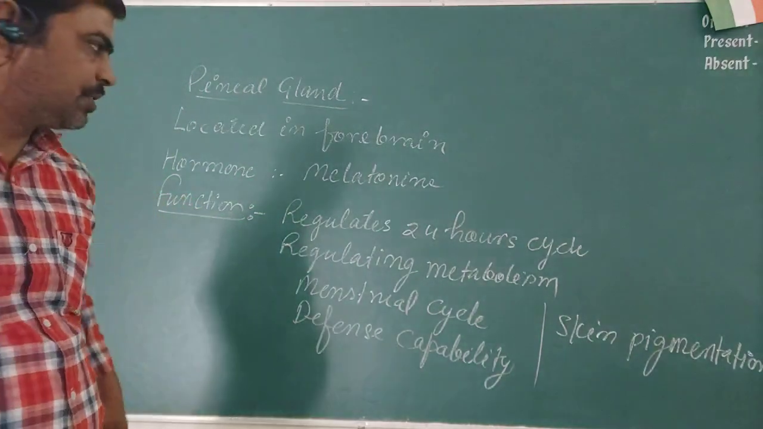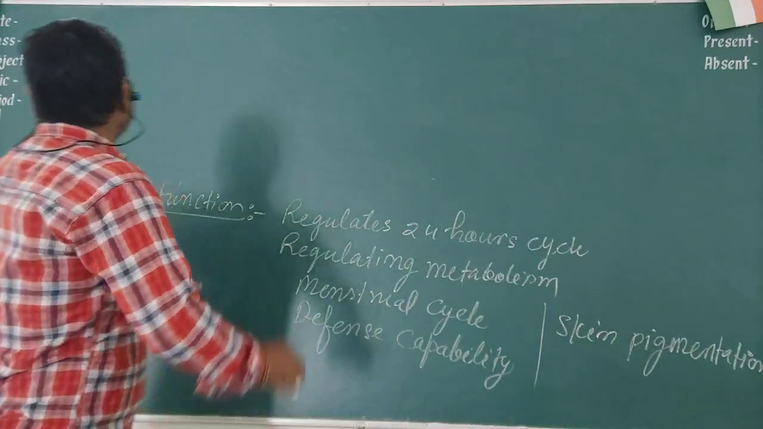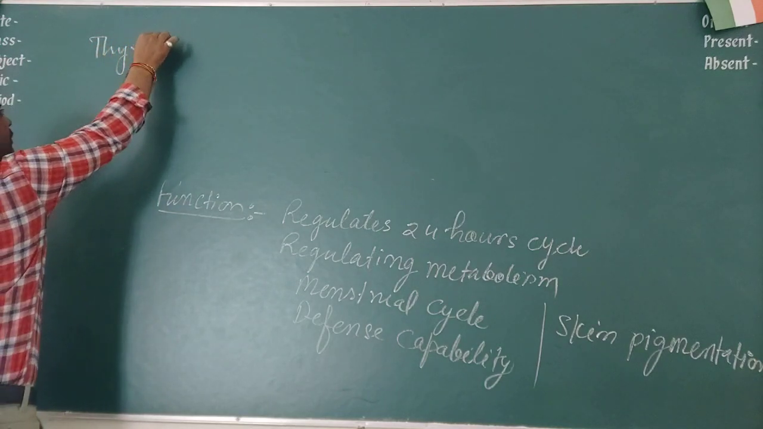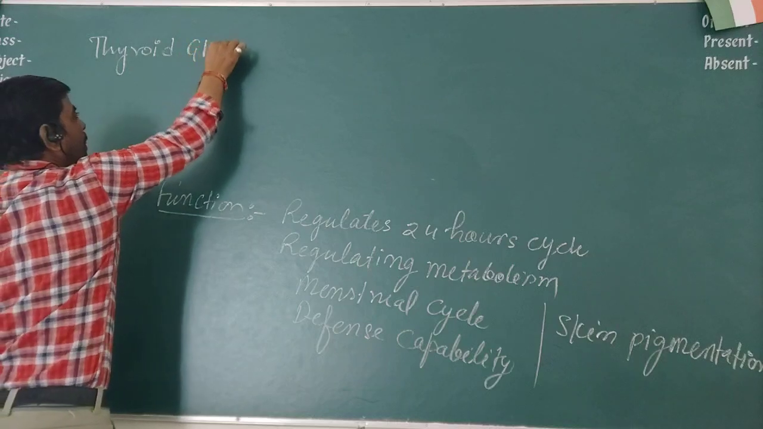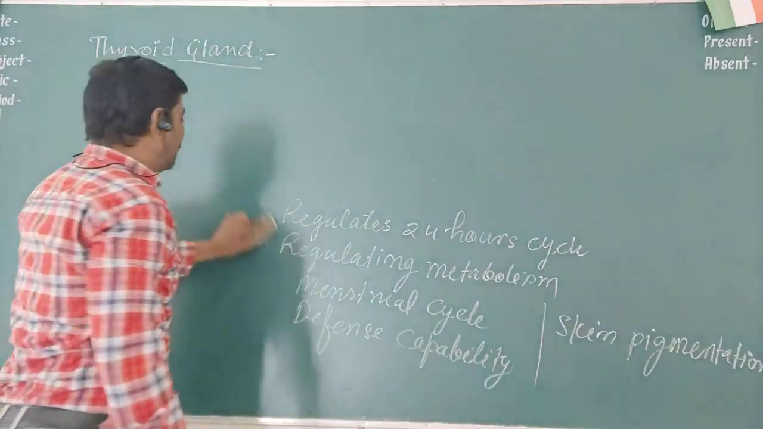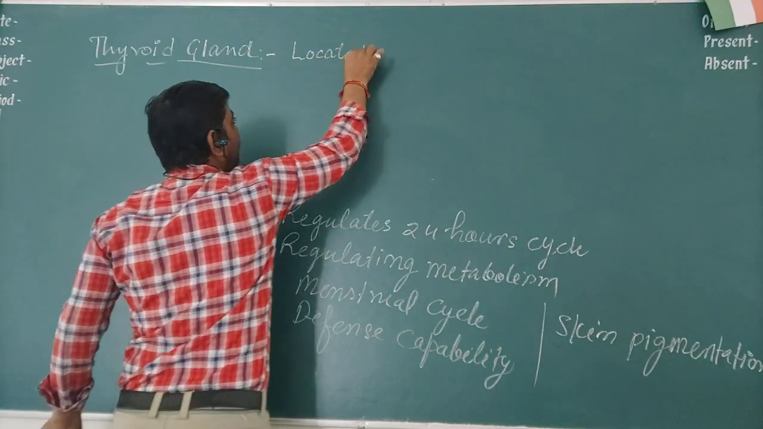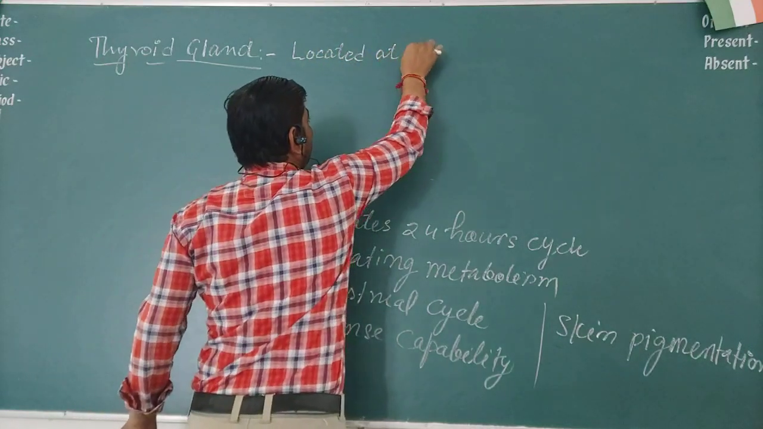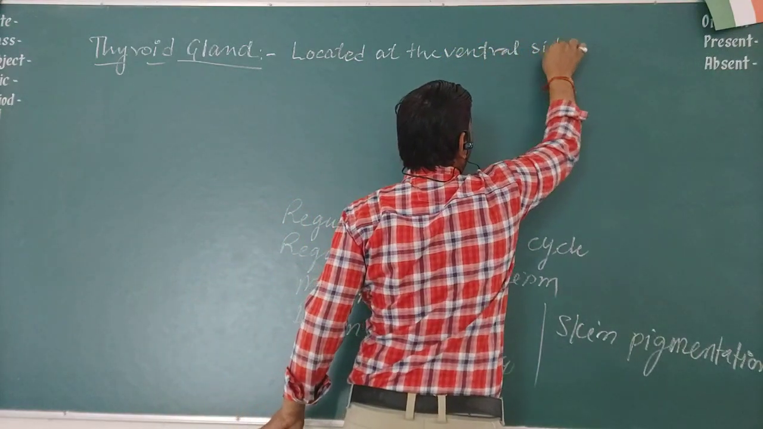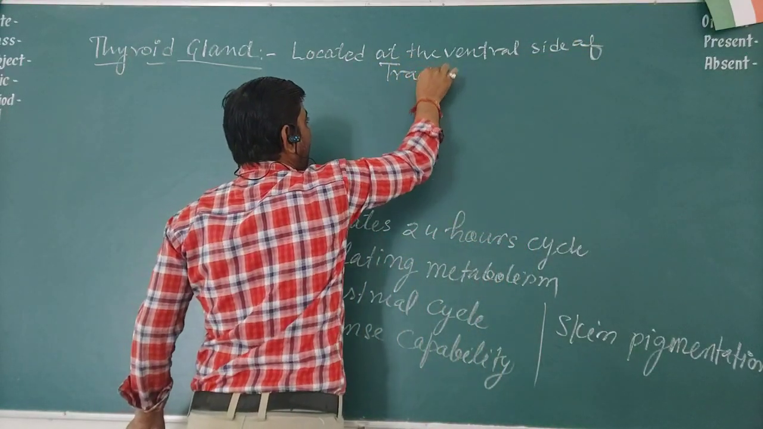Our next gland to study is the thyroid gland. Dear student, where is this thyroid gland located? It is located on the ventral side of the trachea.